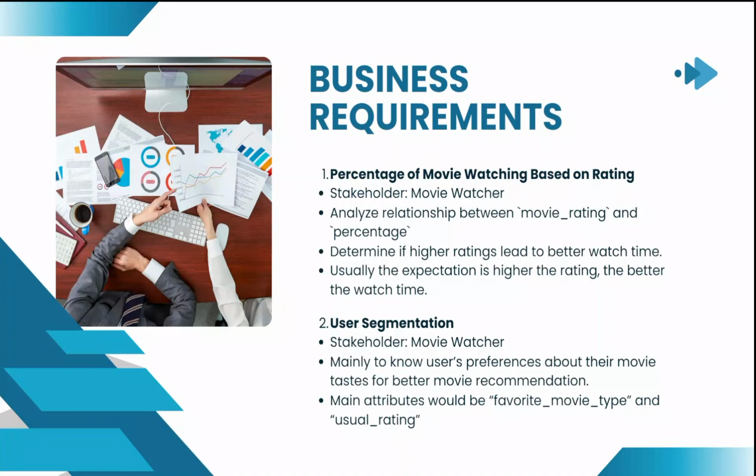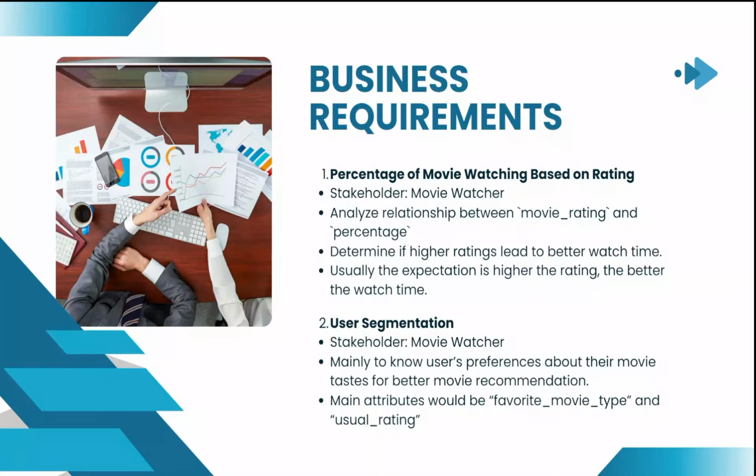As for the user segmentation, it is mainly to know users' preferences about their movie taste for better movie recommendation. Main attributes would be favorite movie type and usual ratings. Exactly how it sounds, we use this to recommend movies based on your taste, what you normally watch. Do you tend to watch niche movies with lower ratings or generally popular movies with higher ratings?